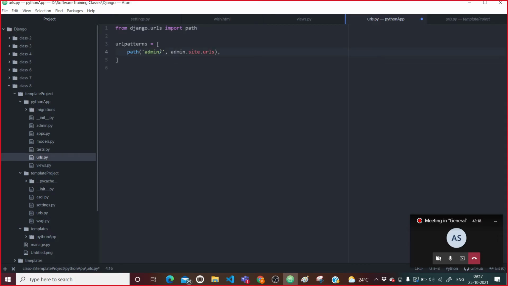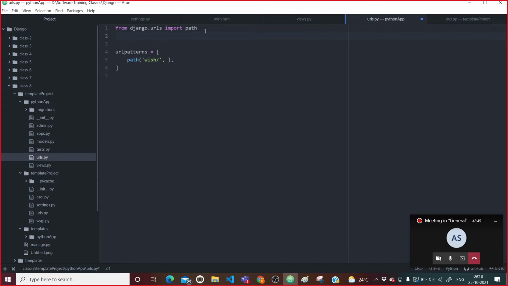Here in the Python app you don't have an admin view or any such thing. So I will say wish, and for this wish I will have to import.